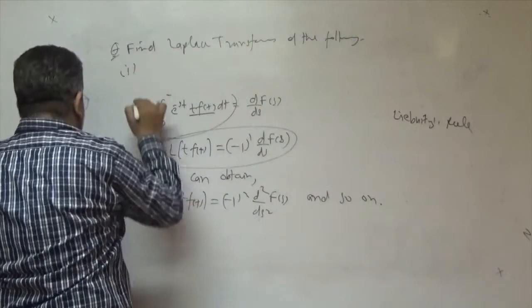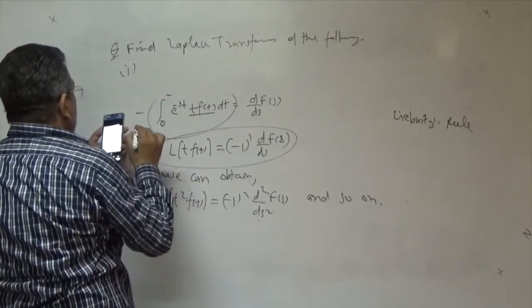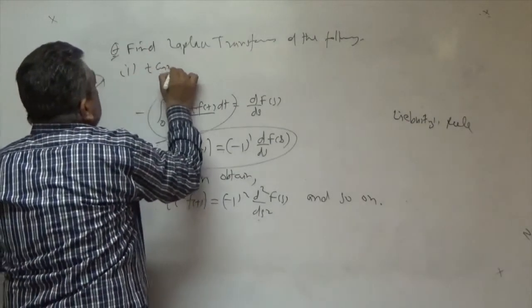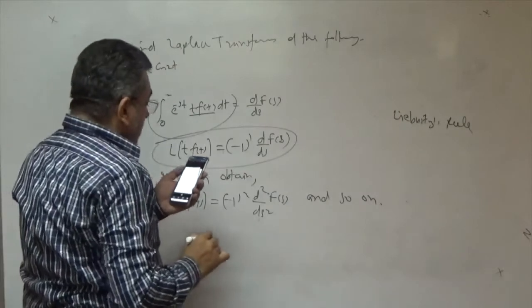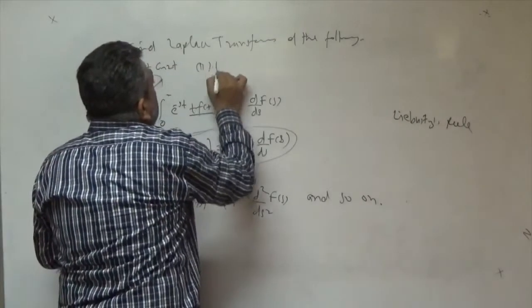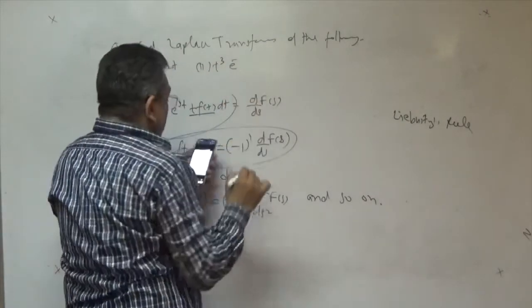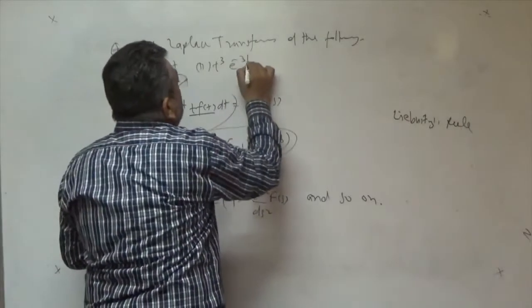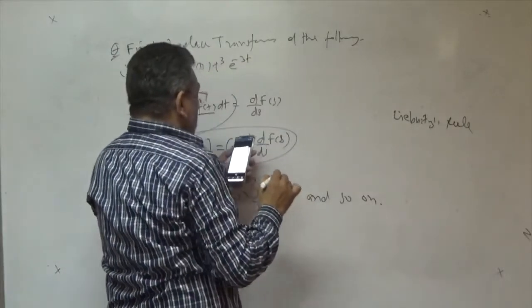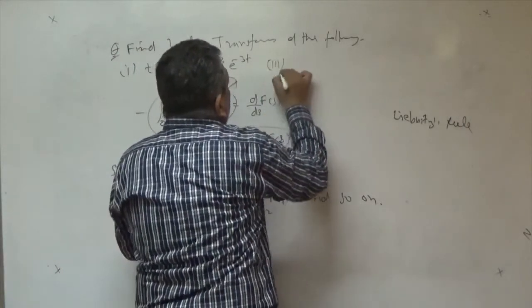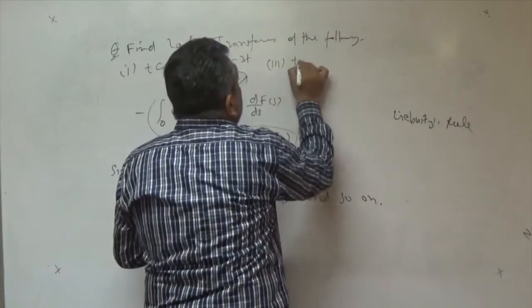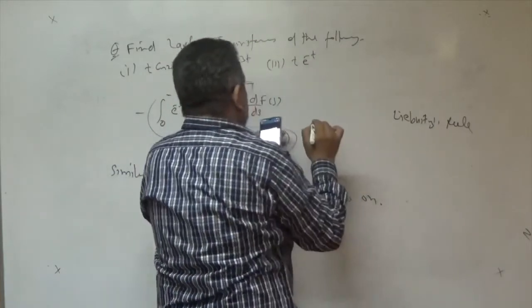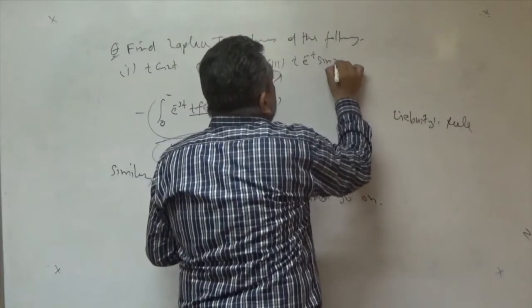Number 1, Laplace transform of t cos 2t. Number 2, t square e to the power minus 3t. Number 3, t e to the power minus t sin 3t.